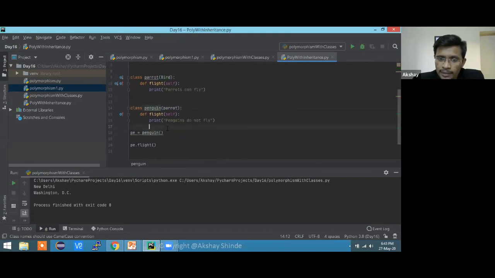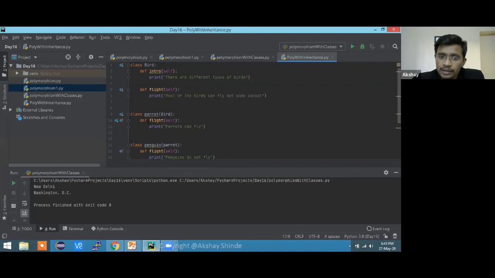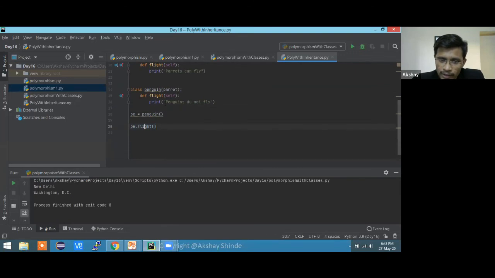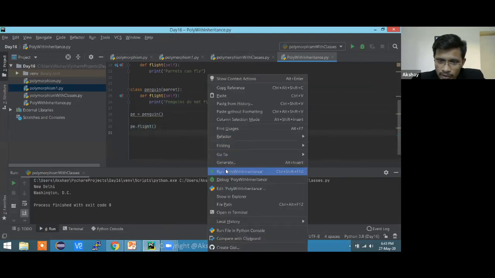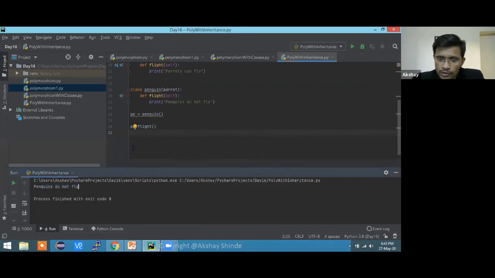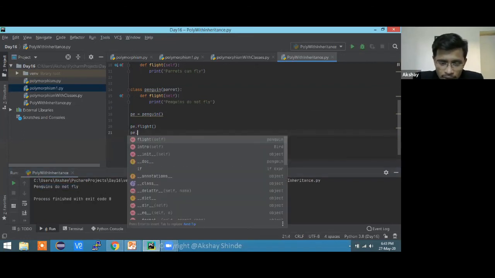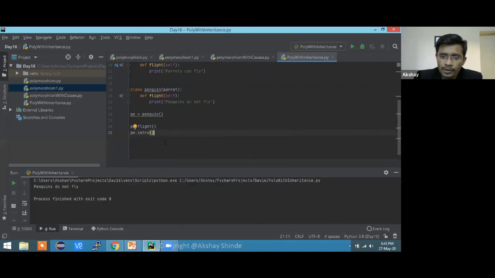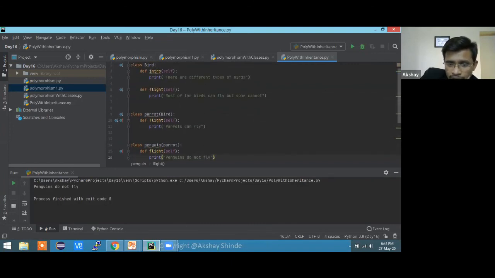This is a good example of having inheritance and polymorphism together. Those both concepts are really important from a programming perspective wherever there is object oriented programming. So this is going to do our work. Now this p dot flight is going to print this. Let me quickly show you. Yes, penguins don't fly. But if I do something like this, p dot intro, this intro function is going to check whether it is over here, it is not. Whether it is over here, it is not. But this intro function is present over here, right? So it is going to call this intro from the grandparent.